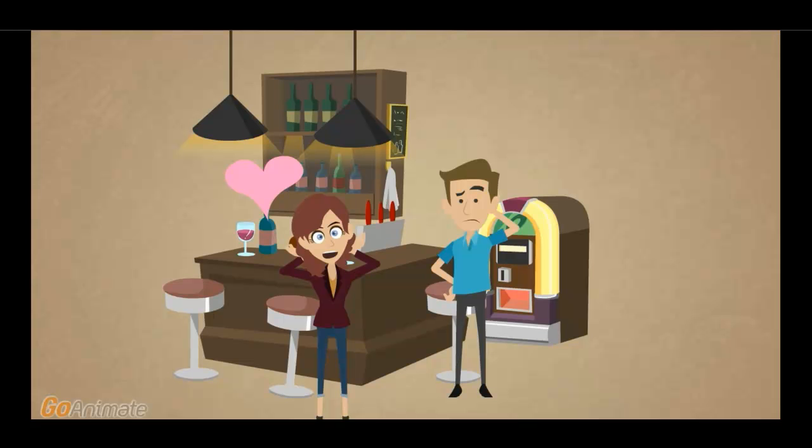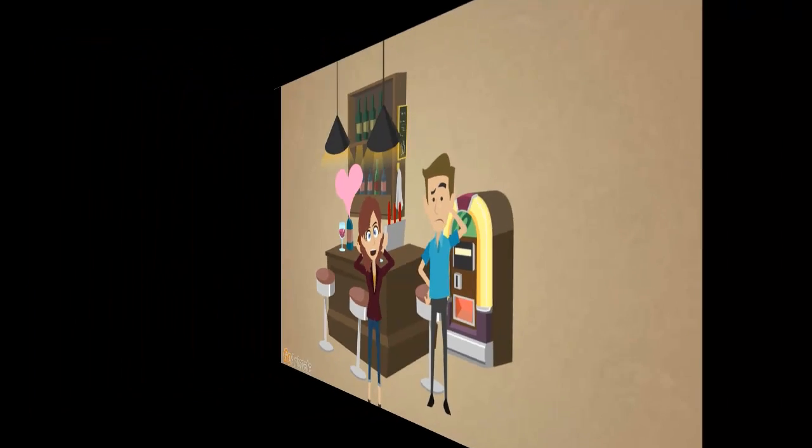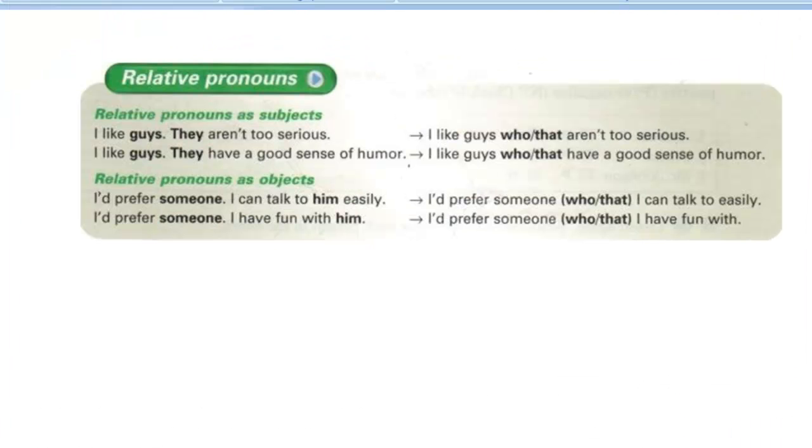We'll do a few examples and at the end of the class I would like for you to practice by making your own examples. Let me talk about the first example that you see here, relative pronouns as subjects. So in essence, what we want to do in this class is take two pieces of information. For example, I like guys. They aren't too serious. That's the second piece of information.